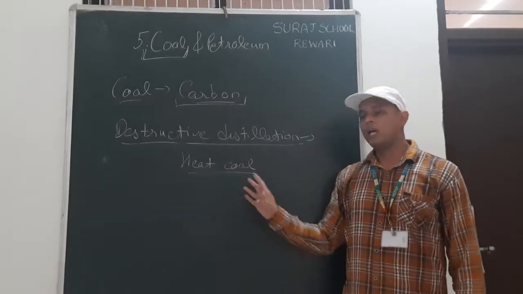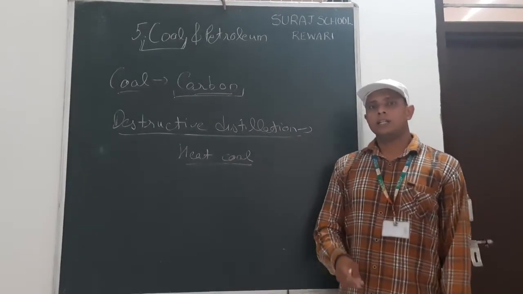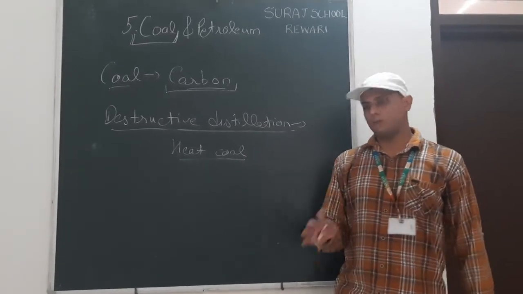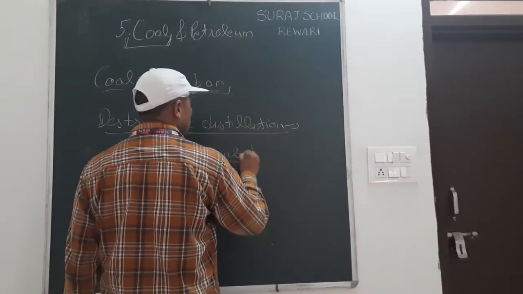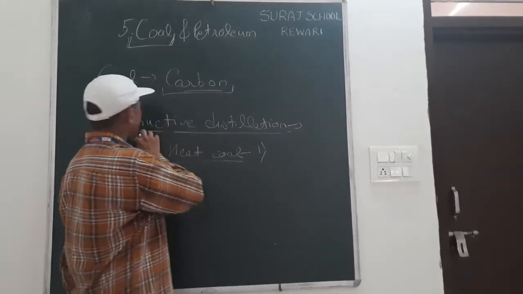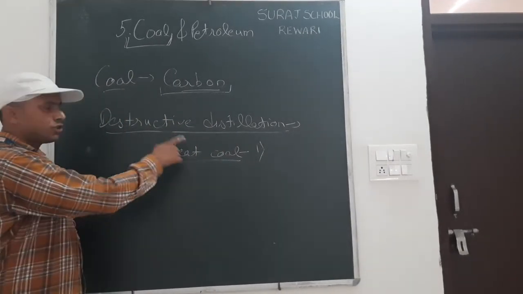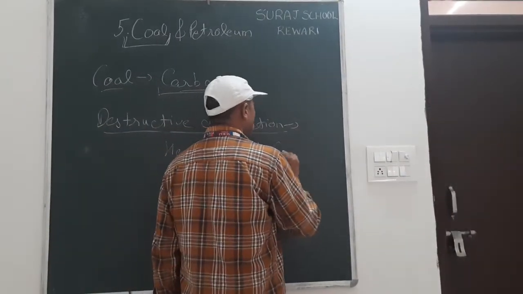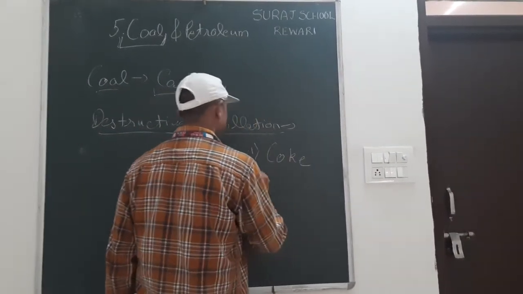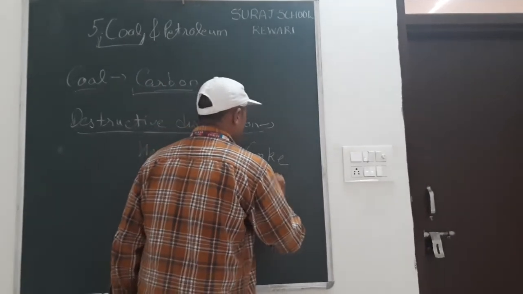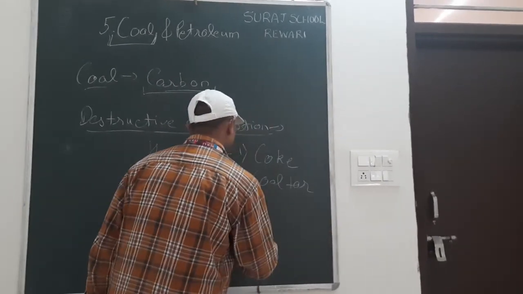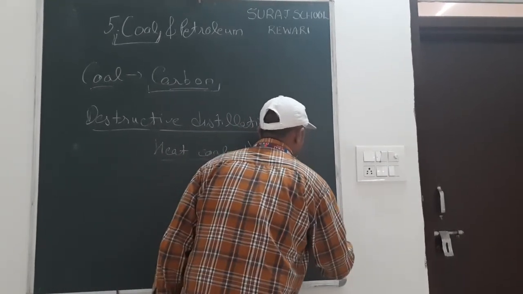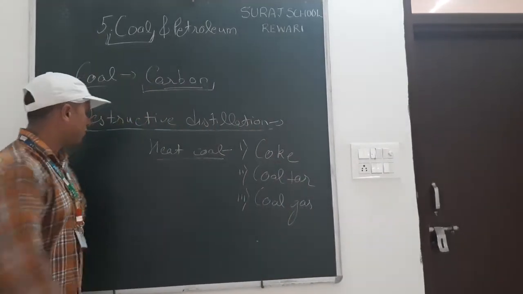It converts the coal into different parts. The different parts we get after destructive distillation of coal are coke, coal tar and coal gas.